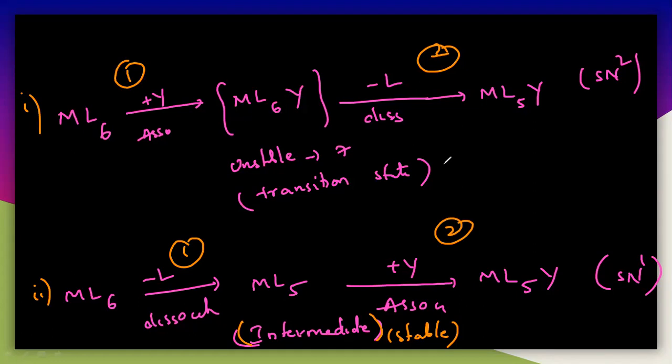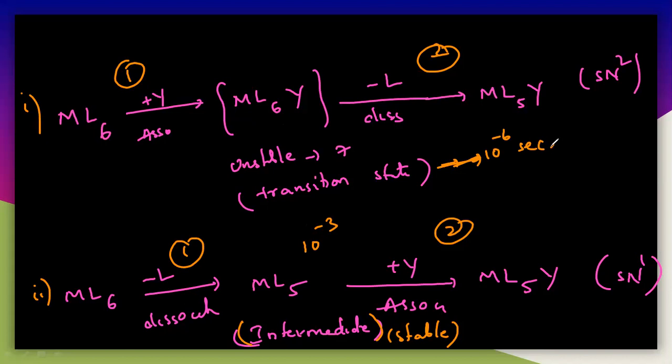So generally the transition state will exist only 10 to the power of minus 6 seconds. Transition states exist only for that long. But in case of the intermediate, they can generally exist up to 10 to the power of minus 3 seconds. So there is a difference between 10 to the power of minus 3 and minus 6.